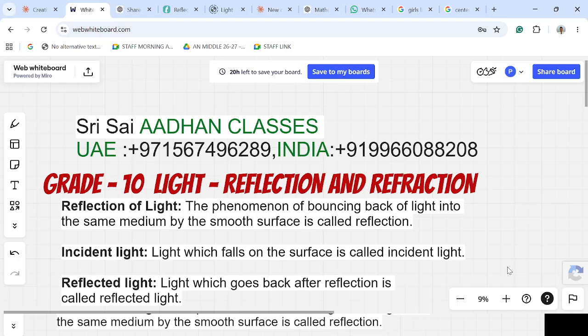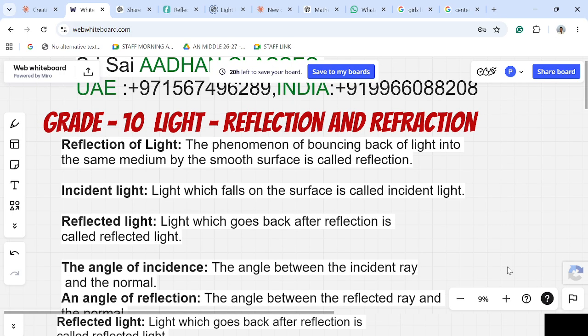So today's topic, we are going to start with physics, that is grade 10 light, reflection and refraction. First of all, why don't we have a recap regarding what is light? Light is a form of energy. So whenever light falls on an object, it reflects.